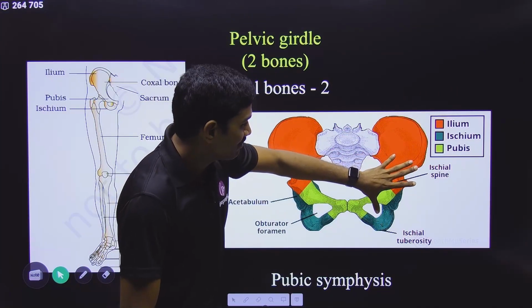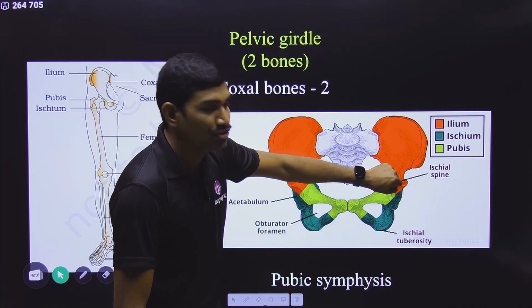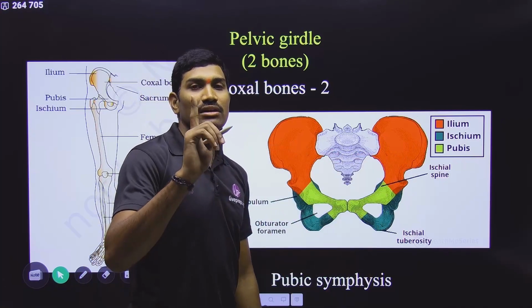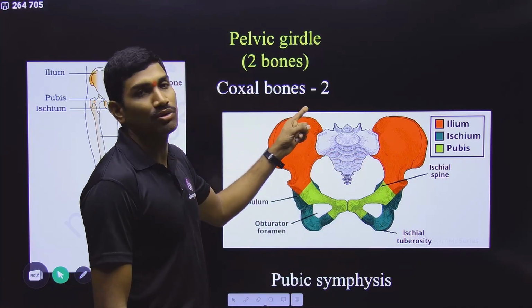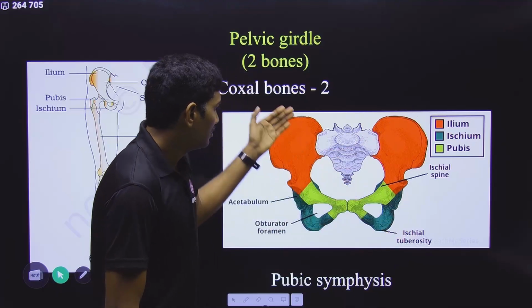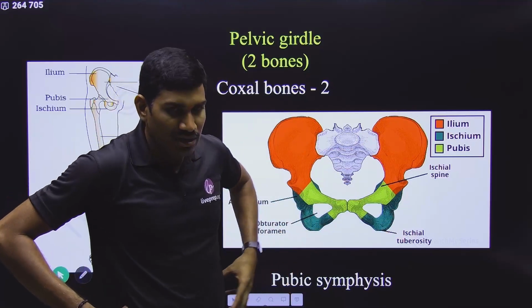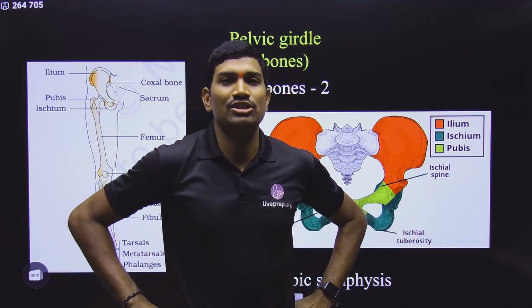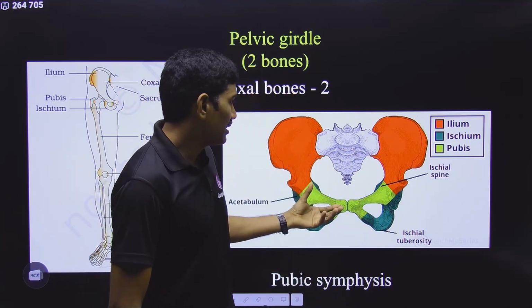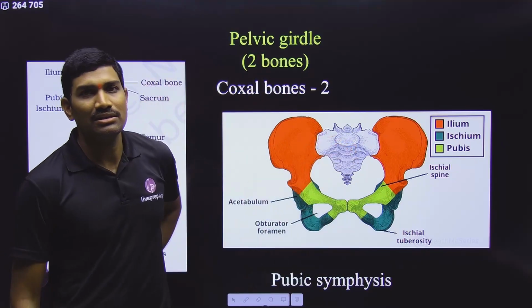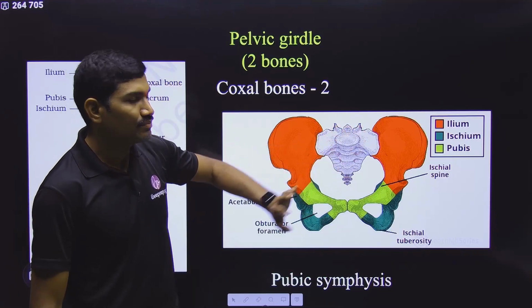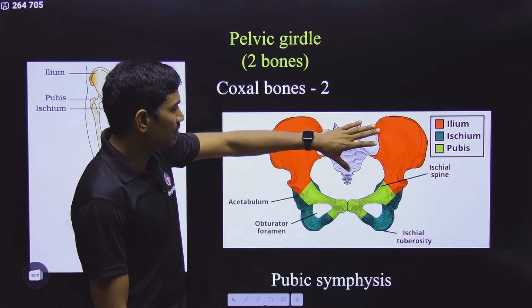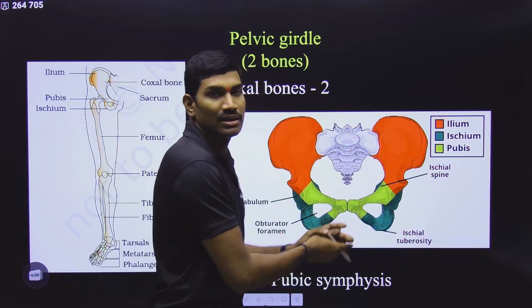Initially 3 are present here, and these 3 will fuse and become one, and that one is called the coxal bone. This is one coxal bone, this is one coxal bone. One coxal bone here, one here, both of them combined form one girdle, and this girdle is called the pelvic girdle. Clear? Anyhow, on the back side it is the sacrum and the coccyx. These are the ones that are connected here. Anyhow, we are not talking about this. This is the girdle.